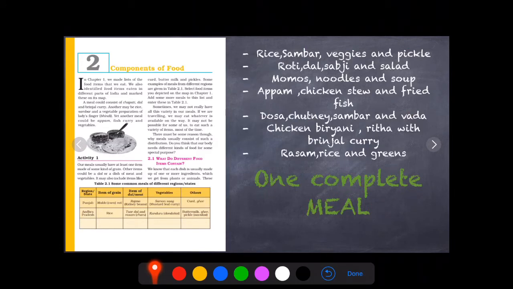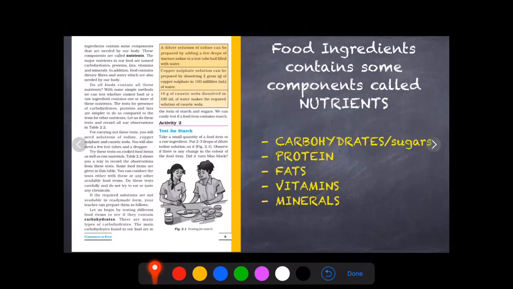Children, do you know why we have to eat so many varieties of food for a single meal? Have you ever seen people eating only dosa or only rasam for their meal? No, right? We need to have all the varieties of food. Let's understand why we have to eat all the varieties.